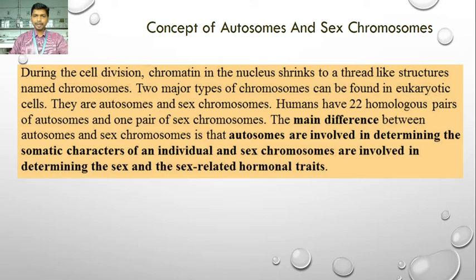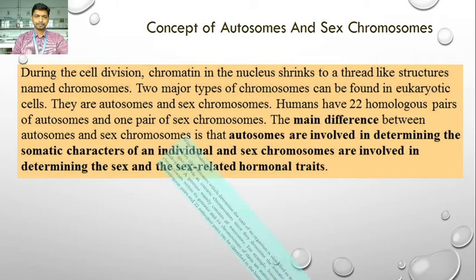If we pair these 46 chromosomes, we find 23 homologous pairs, of which 22 are autosomes and one pair is sex chromosomes. Autosomes determine the somatic characters, while sex chromosomes determine the sex and sex related hormonal characters.